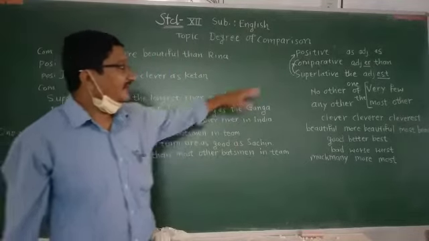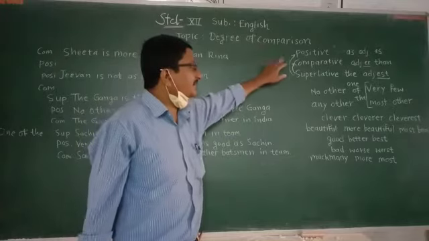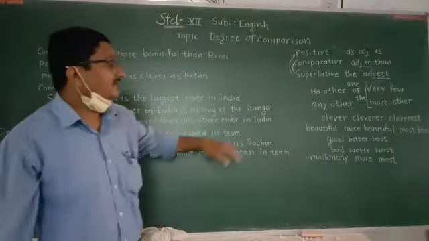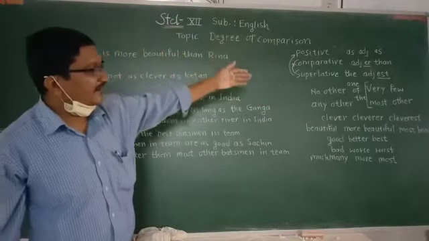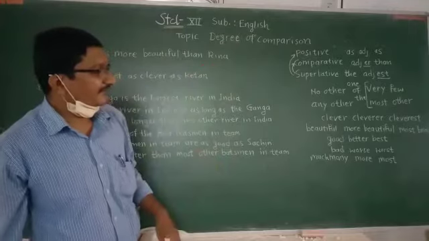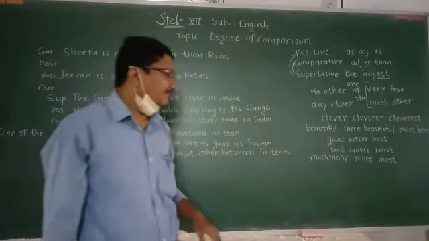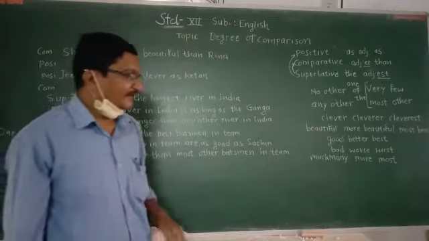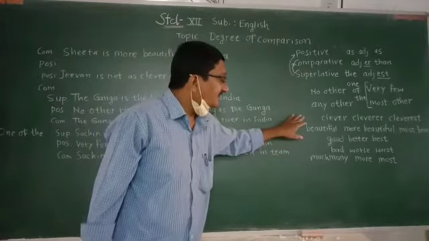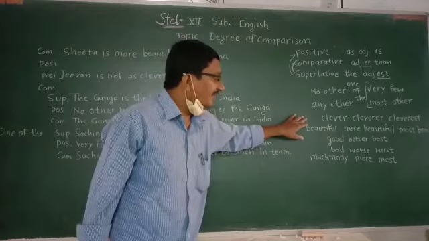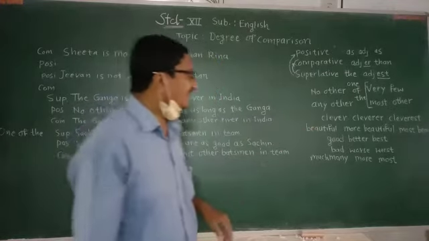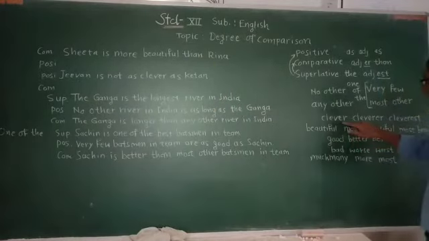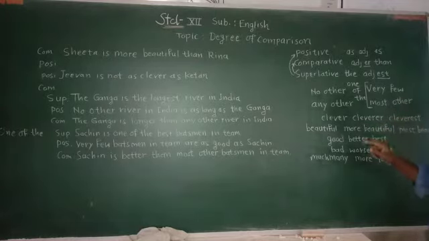Now we can change positive degree into comparative degree, comparative degree into positive degree, and superlative degree into positive degree and superlative degree into comparative degree. Before learning that, you must know that there are three forms of adjective which we can easily make: clever, cleverer, cleverest.